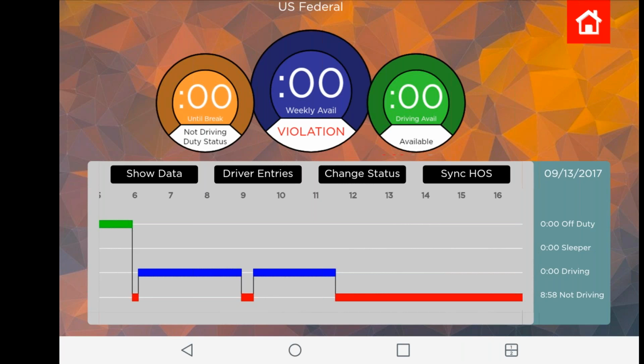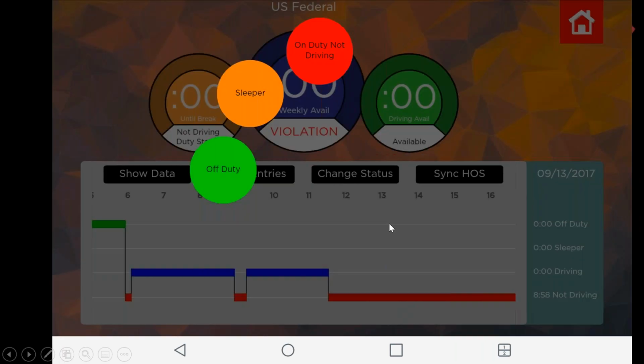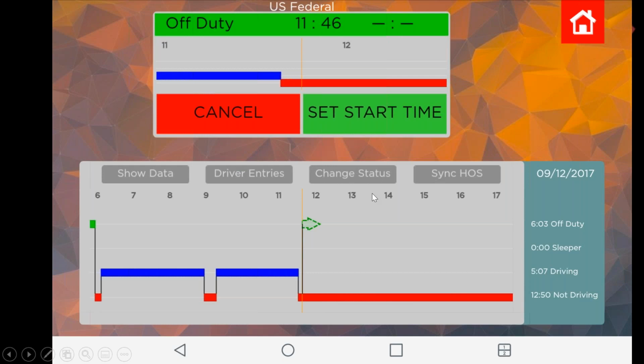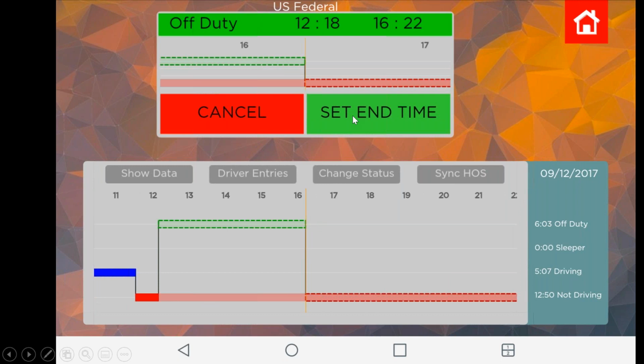If they forget to sign on, they can easily do it by going to the graph grid, as you see here. And again, details for this are in the driver's manual. When I double tap on the screen, I'm given a choice of which status to go into. In this particular case, I'm going to pick off duty just to make it easy. Select off duty, and now I'm given the choice of when I wish the off duty time to start. So I'm going to set 11:46. When do I wish the off duty time to end?